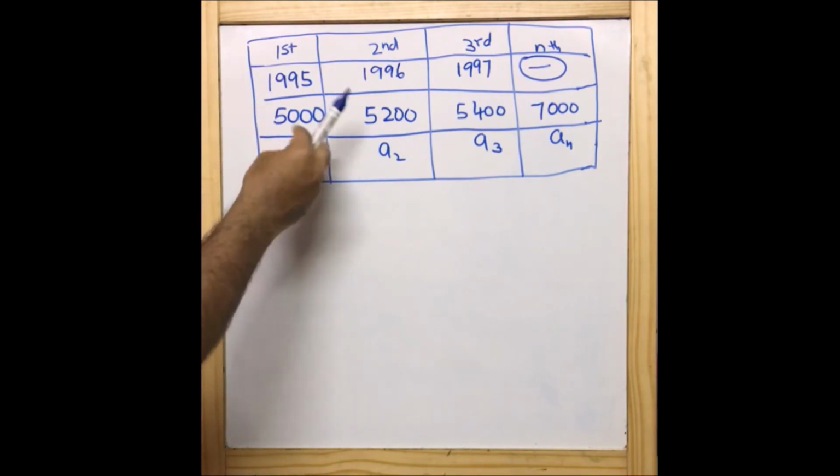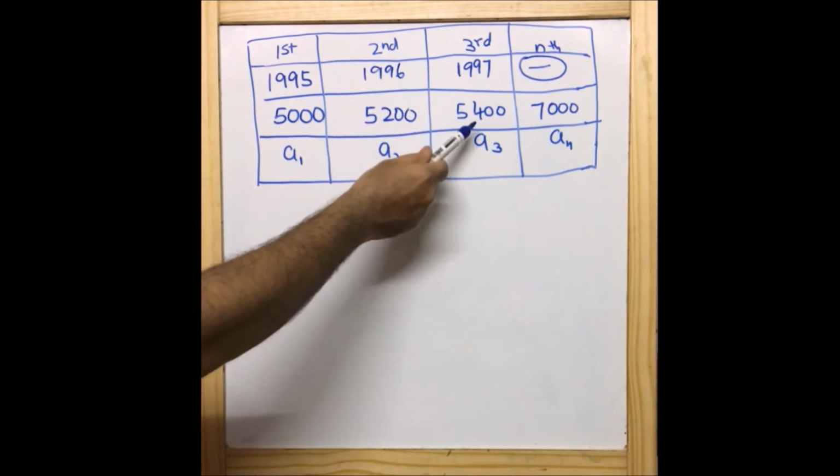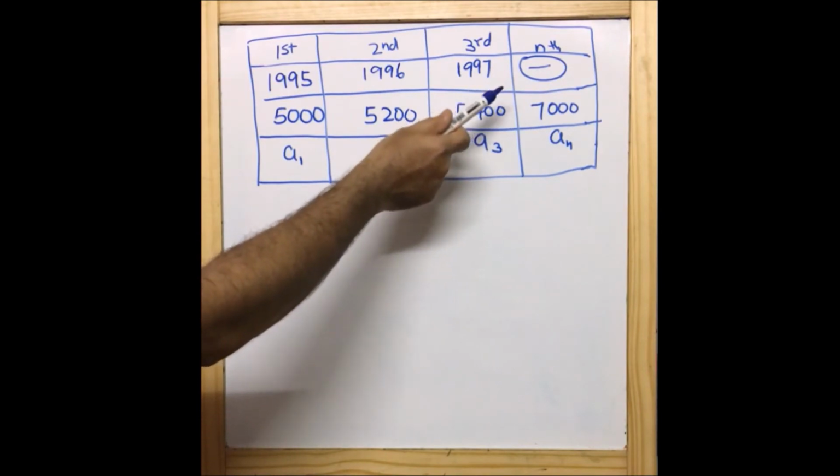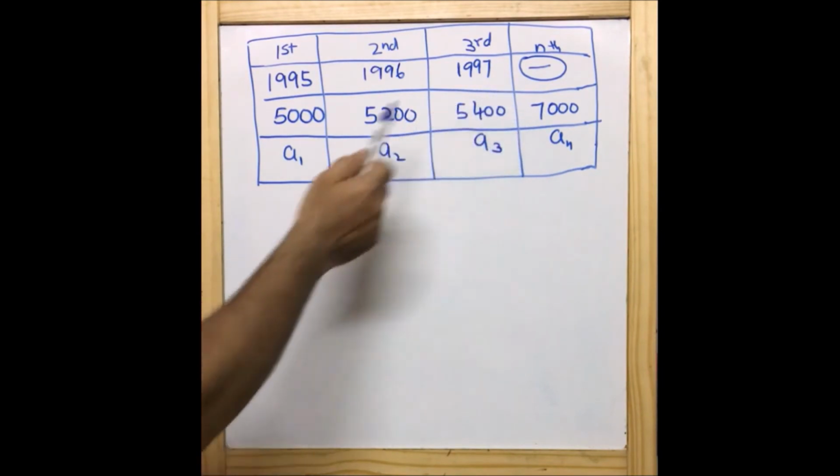So this is what we have in place: 1995, 5,000; 1996, 5,200; 1997, 5,400; nth year we don't know, 7,000.